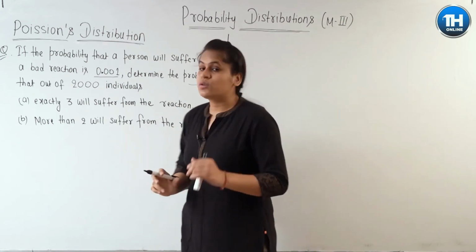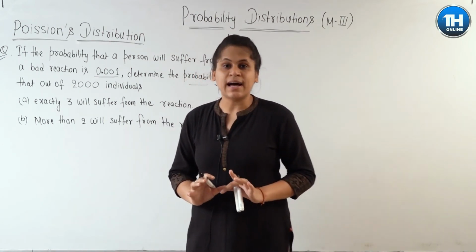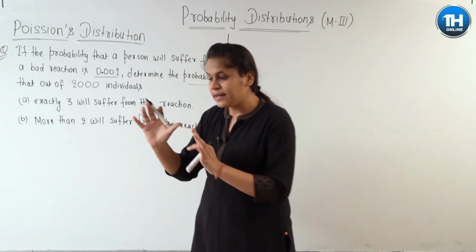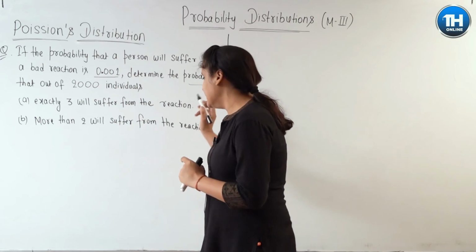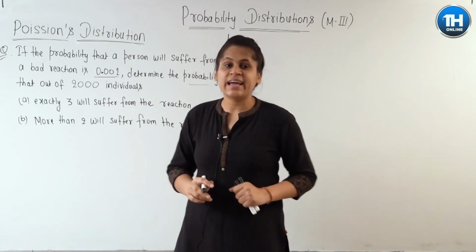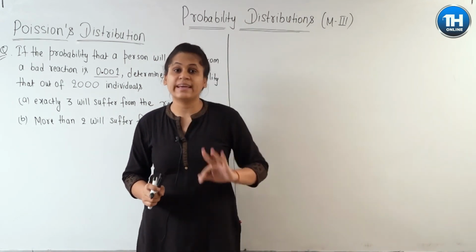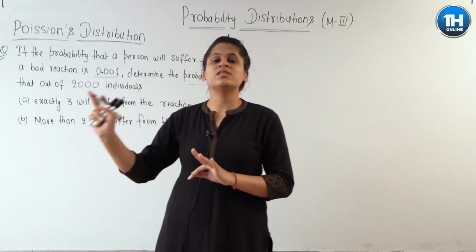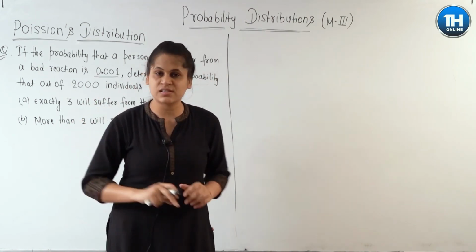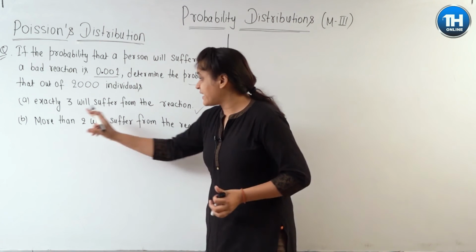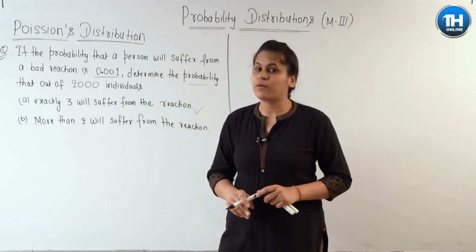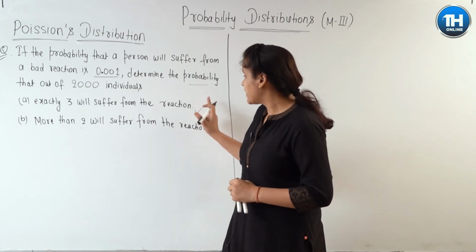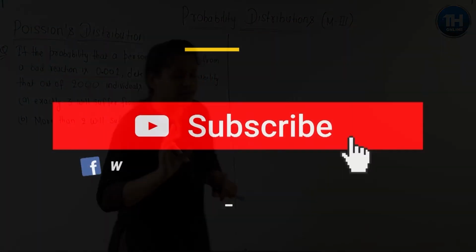Now 2000 individuals are inspected. 2000 लोगों की आपने जांच की, तो वो आपसे पूछ रहे हैं कि क्या प्रोबेबिलिटी है कि उनमें से एग्जैक्टली 3 लोग उस बैड रिएक्शन से सफर करेंगे. And the second bit is asking that more than 2 people will suffer from the bad reaction. So let us solve this problem one by one.